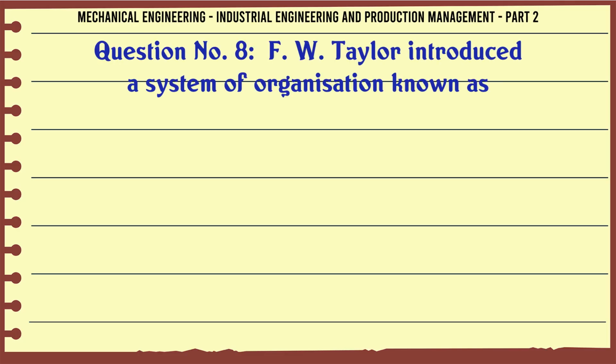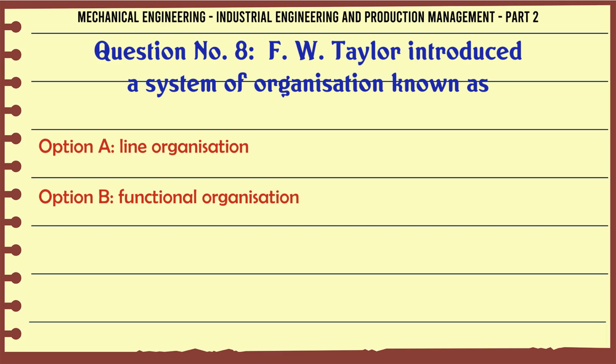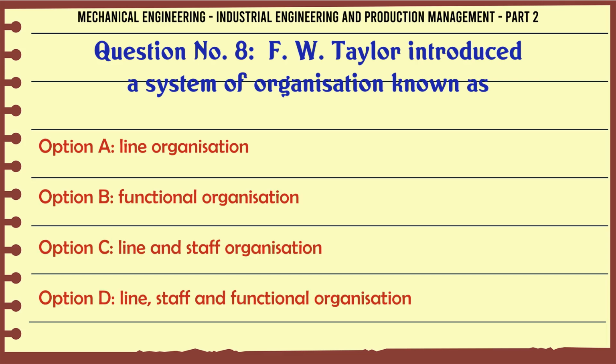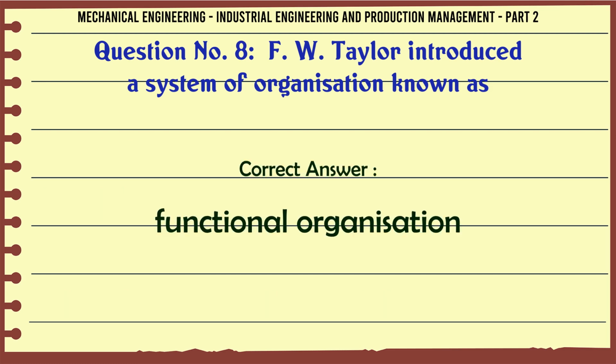F. W. Taylor introduced a system of organization known as A. Line organization, B. Functional organization, C. Line and staff organization, D. Line, staff and functional organization. The correct answer is functional organization.